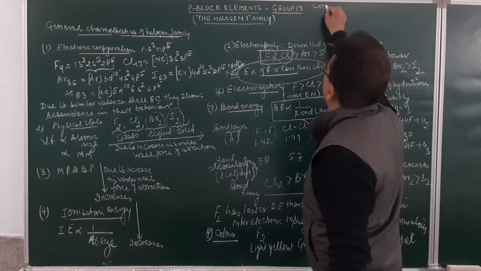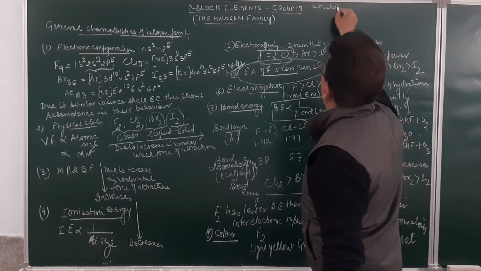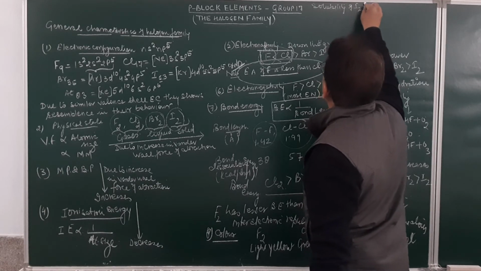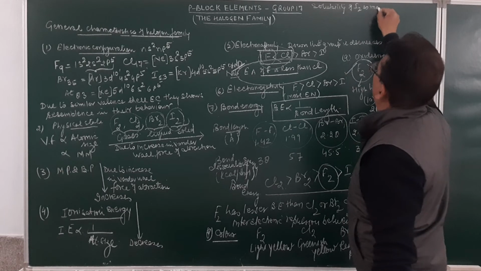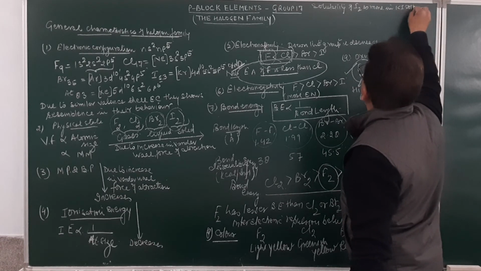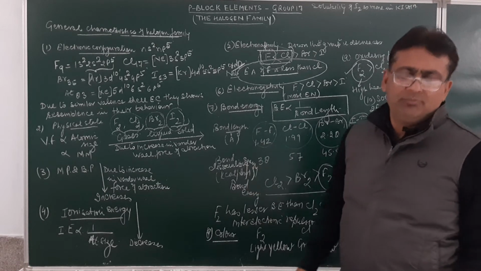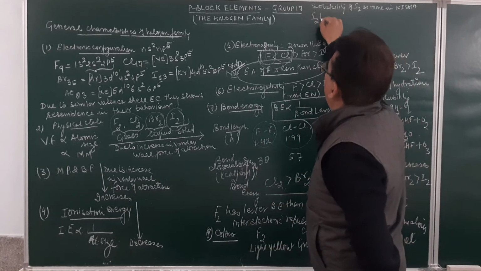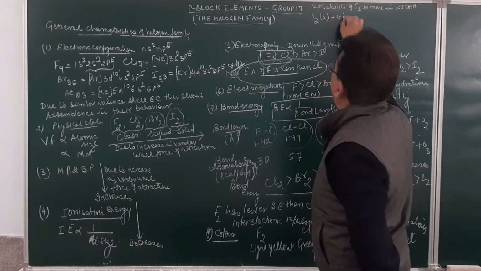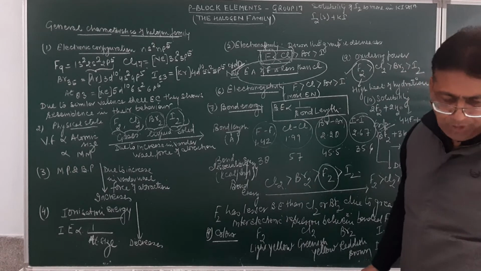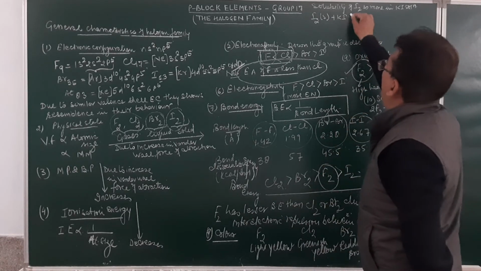Solubility of iodine is more in potassium iodide solution. The question arises, why? Because when solid iodine is dissolved in potassium iodide, it results in the formation of a polyhalide ion.